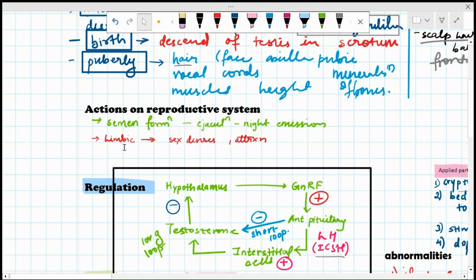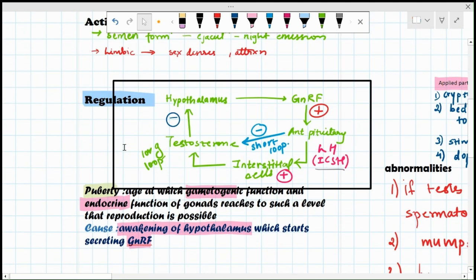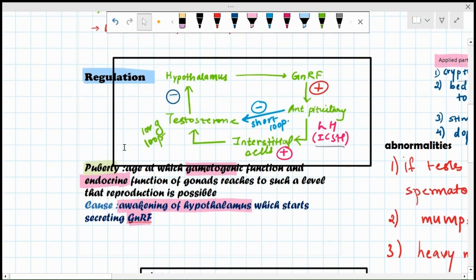Then we have the limbic effect: it stimulates the development of sex desires, and attraction develops towards the opposite sex. Then we have the regulation. The hypothalamus acts on the anterior pituitary through GnRF, which has a positive effect. The anterior pituitary acts on the interstitial cells under the effect of LH. The interstitial cells produce testosterone, and testosterone gives a negative feedback on the hypothalamus.